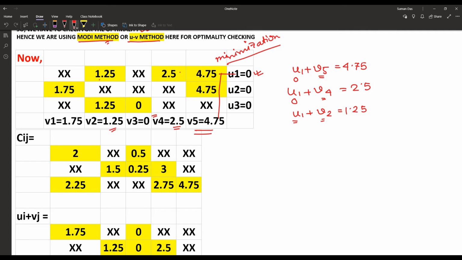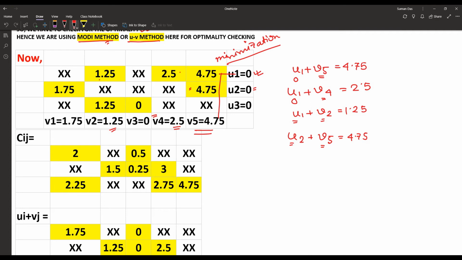Now choose that cell, that one is u2 plus v5. As v5 is 4.75, we can simply say u2 is equal to 0.